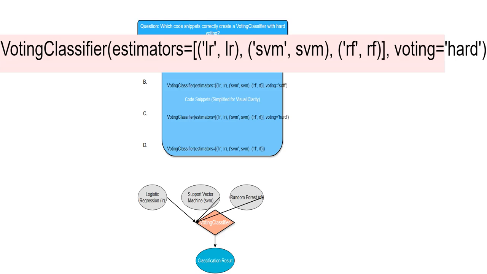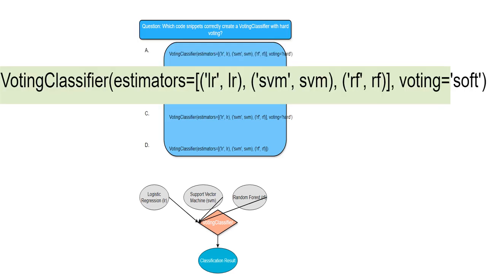Here's another way to make a VotingClassifier. I am using the same three models, but I haven't explicitly specified the voting type. That's okay because, by default, VotingClassifier uses hard voting. So, even without it, it will still work exactly like the first option, majority rules. This is a neat shortcut that shows the default behavior.